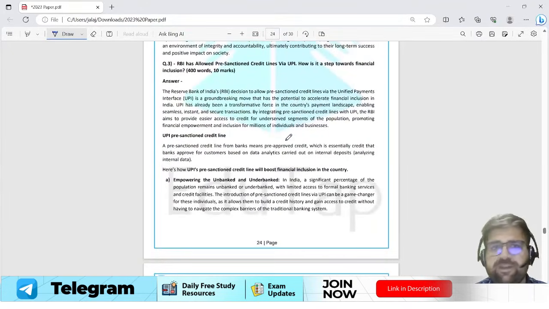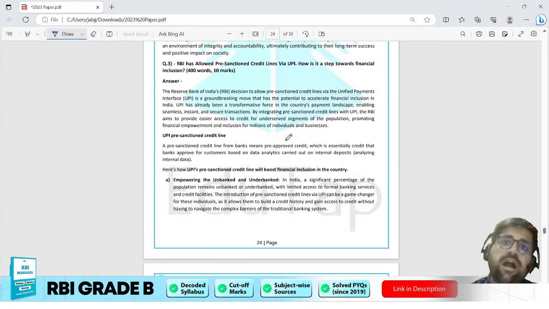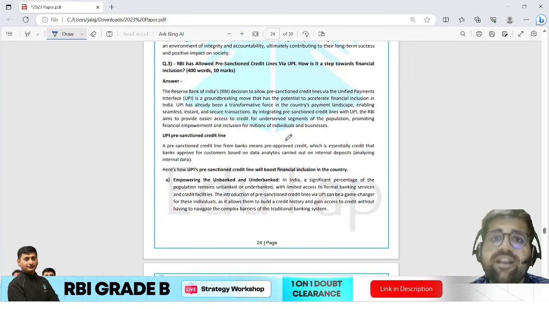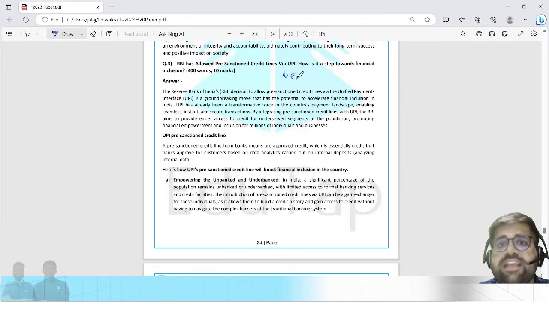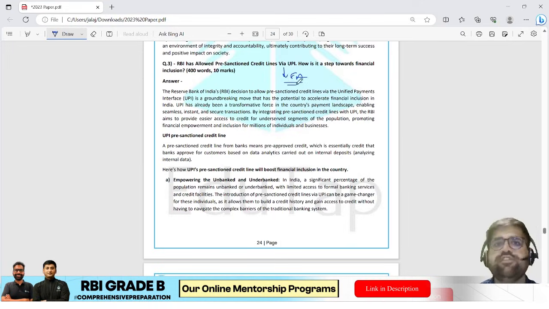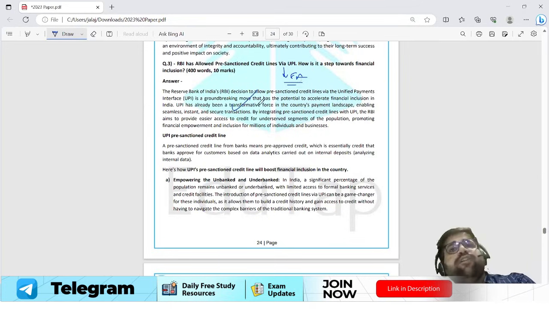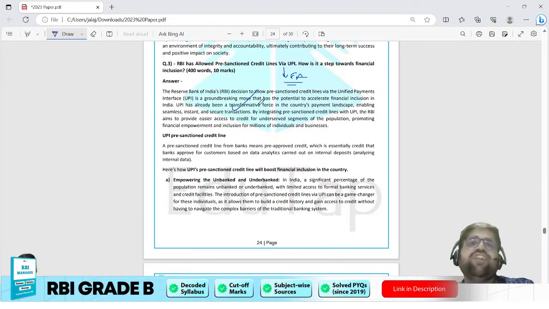Now I'm coming to question number 3. RBI has allowed pre-sanctioned credit lines via UPI. How is it a step forward toward financial inclusion? So how RBI has introduced pre-sanctioned credit lines via UPI. Again, this was tackled by Kritika ma'am in her CA classes, that is RBI in news and finance in news, right? So those are a must watch. Again, you have to give a background of what Reserve Bank of India is trying to do, what financial inclusion is all about, how this initiative of Reserve Bank of India will increase financial inclusion.